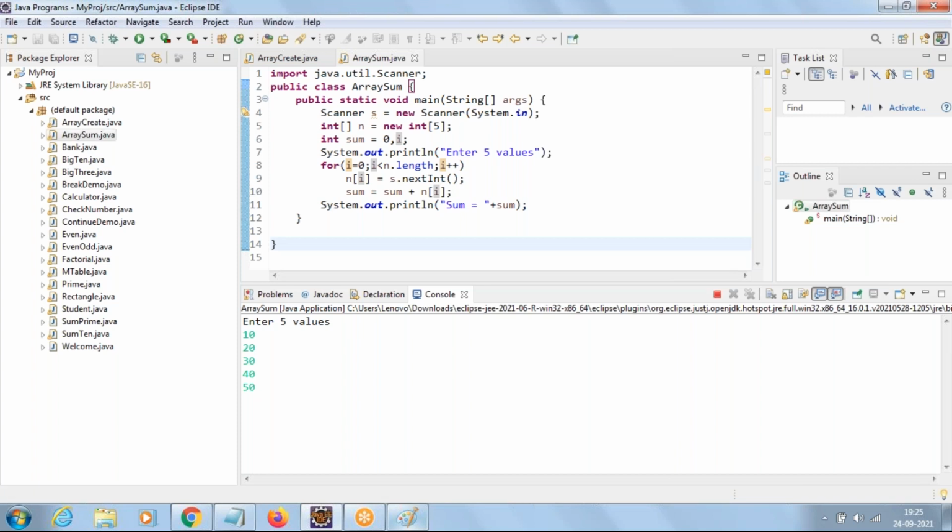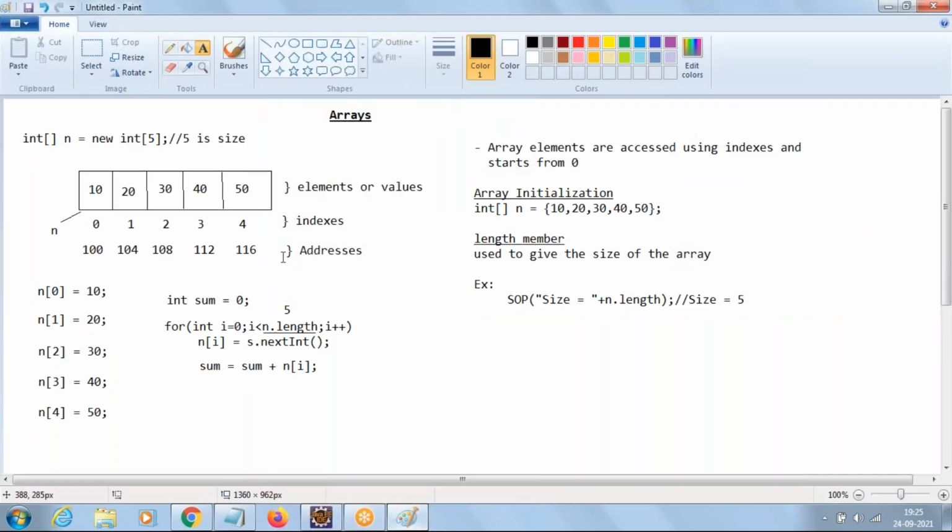Don't think of default values, because there is no default value in this program. So what will be the value of i after the for loop? When it comes to this line, what is the value of i after the for loop? It is 5. It is 5 because when the condition becomes false, 5 less than 5 is false, so the value of i after the for loop is 5. So what is the n of 5 value here?